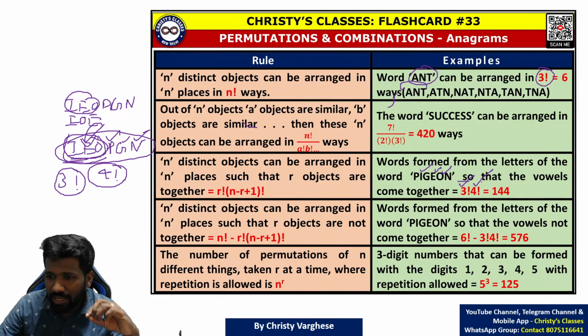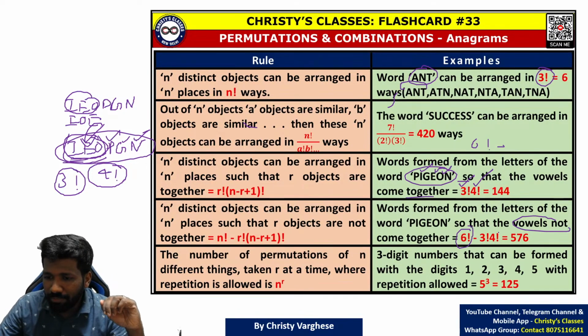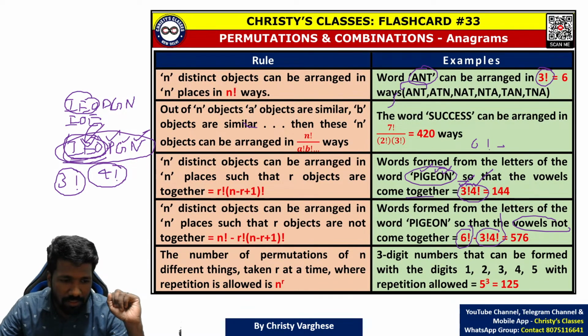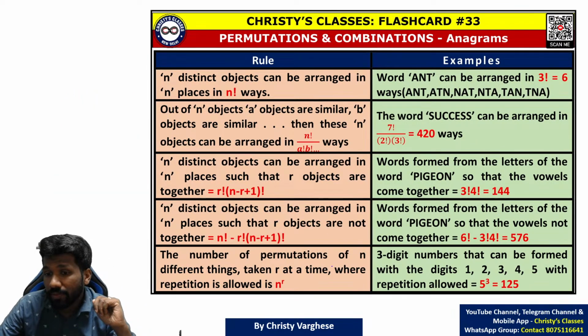That is the idea. Is it clear? Now vowels come together, we understood. Vowels not come together means total arrangement 6 factorial minus, because total PGN can be rearranged in 6 factorial ways. Na? From that you subtract vowels coming together case. So that is a basic idea of anagram questions. It is just the extension of fundamental principle of counting.